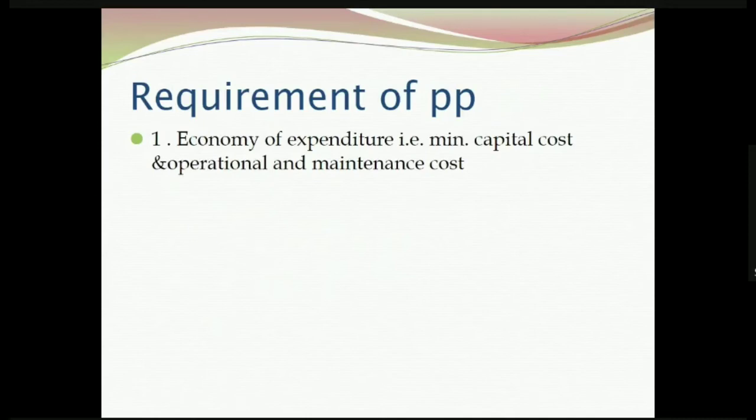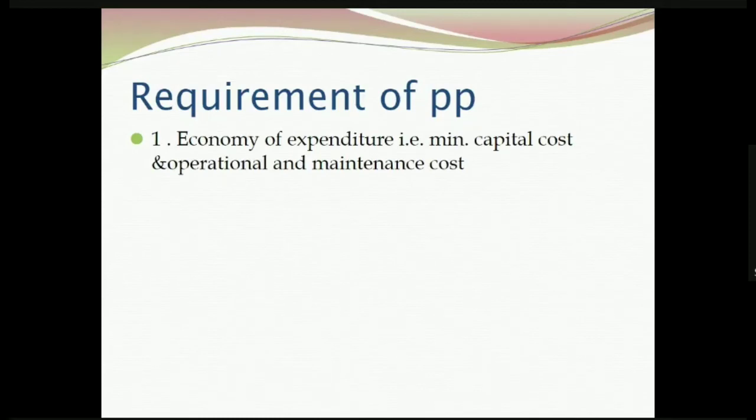So, general costs that are associated with the power plant are the capital cost and the operation and maintenance cost. The capital cost is required for acquiring land, purchase of land for installing a power plant, then constructing the building for the power plant, then purchase of the equipment, installation of the equipment. All these will come under capital investment or capital cost. This is done during the starting of the construction of a power plant. Hence, it is referred to as a fixed cost. So, capital cost is referred to as a fixed cost.